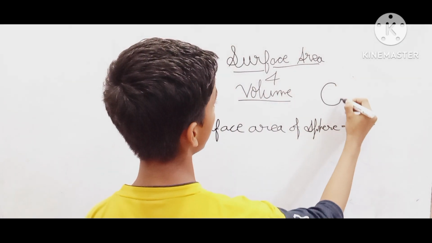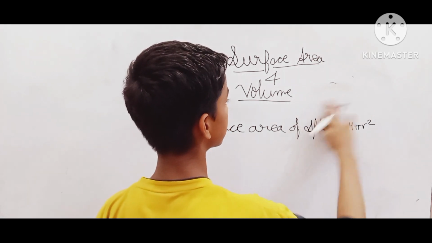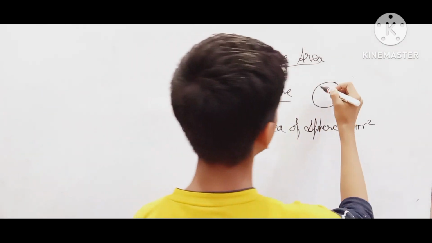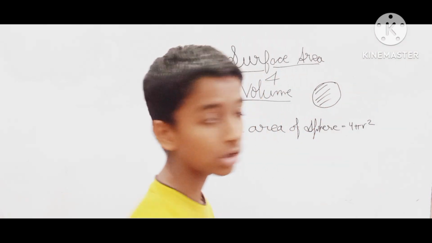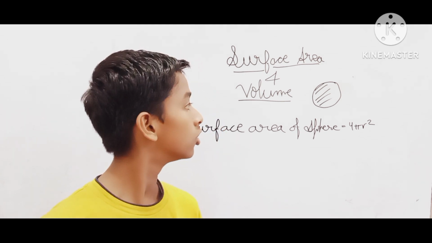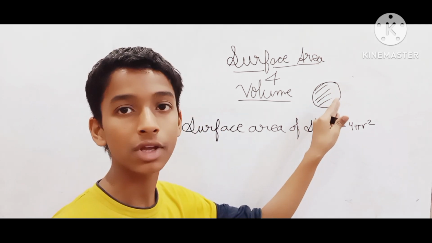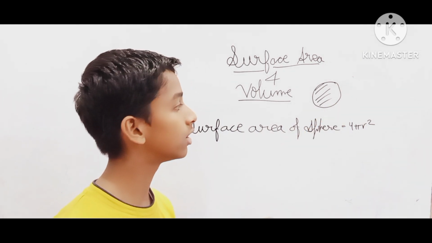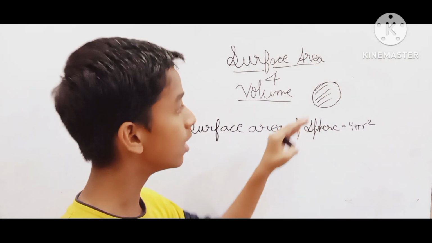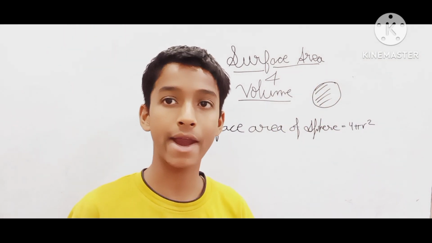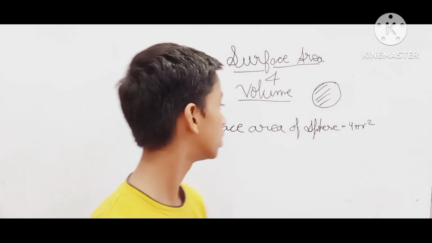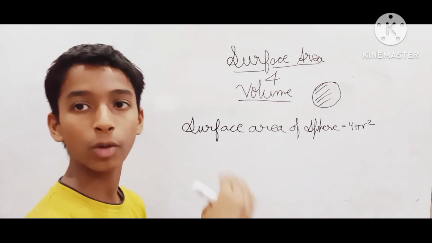The diagram can be drawn like this. It doesn't matter about the shape of the figure, it's just to make you understand. Now, this is not a hollow sphere. There are two kinds of sphere, hollow sphere and non-hollow sphere. Non-hollow spheres have no gaps or space inside them, they are filled inside, while hollow spheres have gaps and are empty inside them. Now, the surface area of the sphere is 4 pi r square.